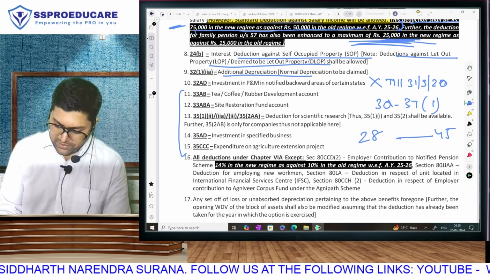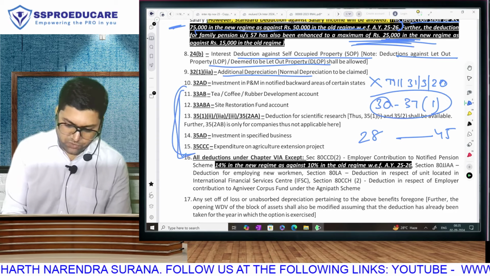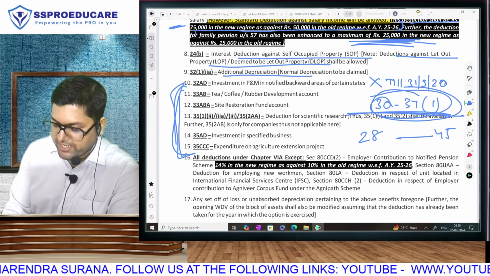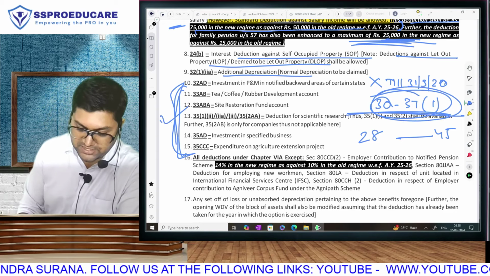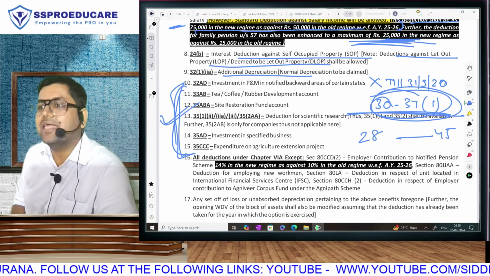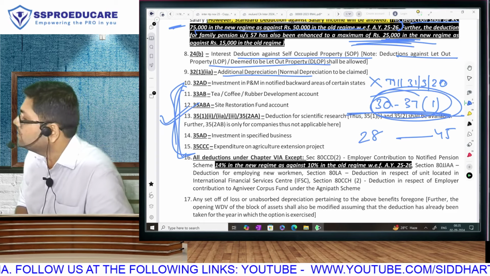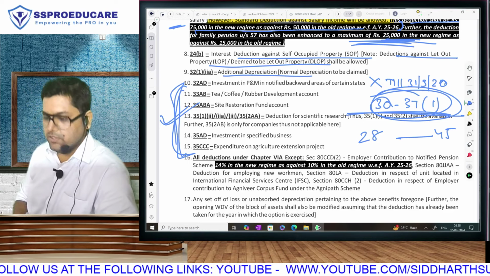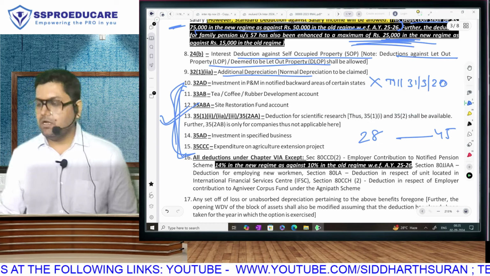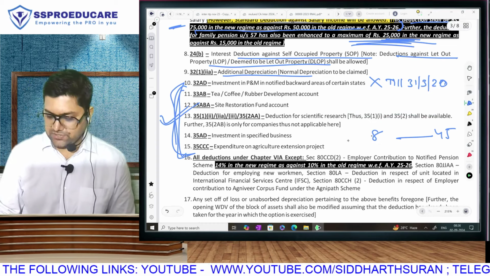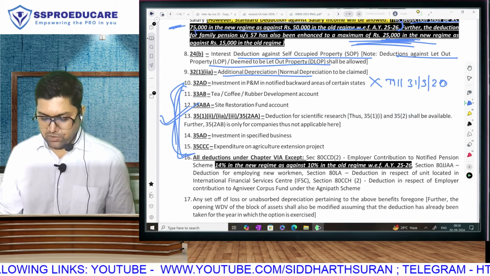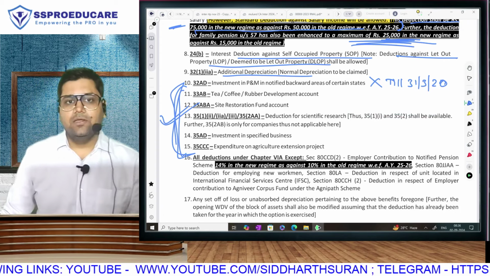So do you understand that these sections that you observe here, they all fall in this range? This is the range of sections for deductions. Matlab all these sections are deductions allowed against PGBP income, not allowed in the new regime. New regime mein all these deductions are not going to be allowed. So of course, as we go to the PGBP wala chapter, you will understand some of them. You may not have any idea about any of them right now.